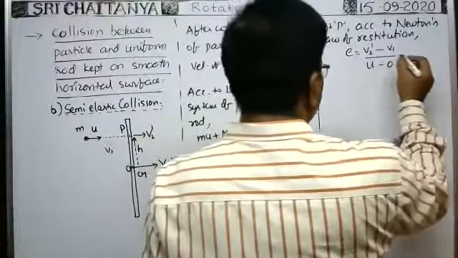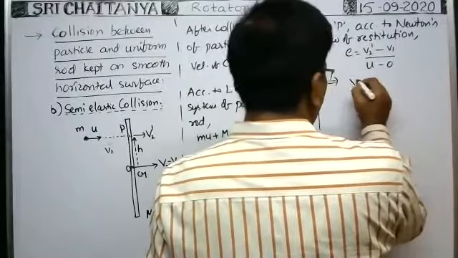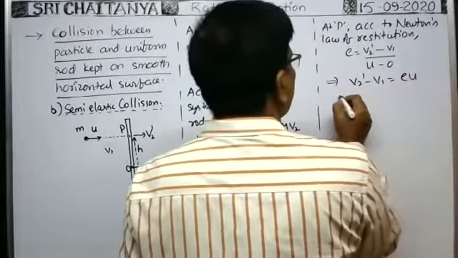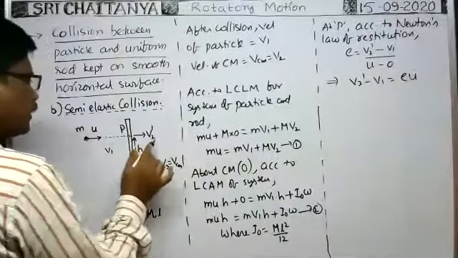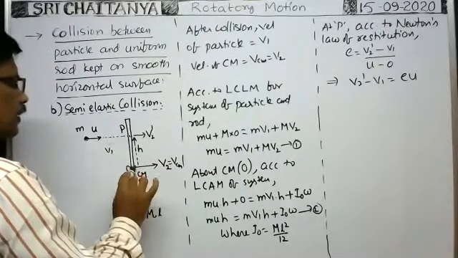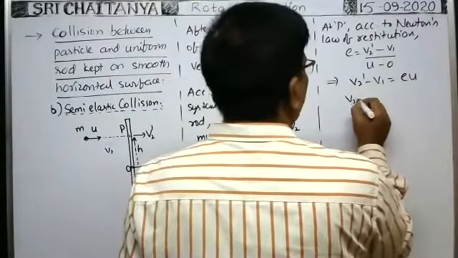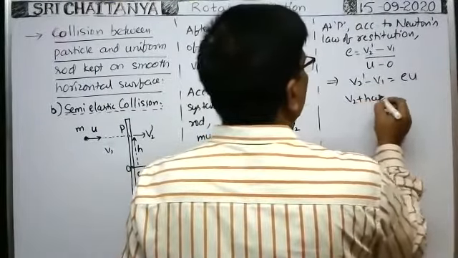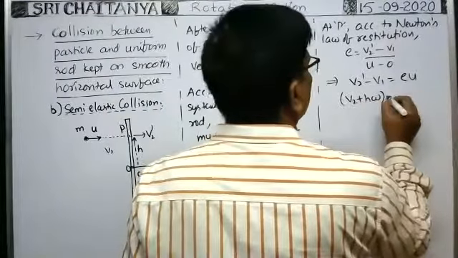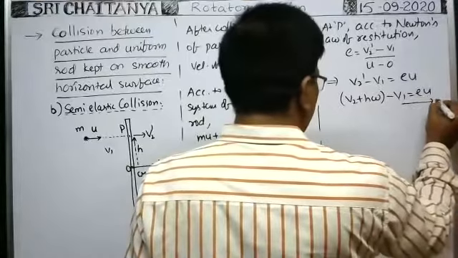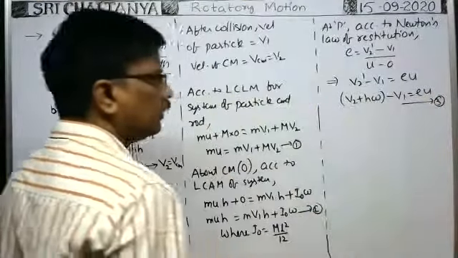That implies v2 dash minus v1 is equal to e into u. We can write v2 dash as the velocity of the center of mass plus h into omega, so v2 plus h omega minus v1 is equal to e into u. This is equation 3 in this case.